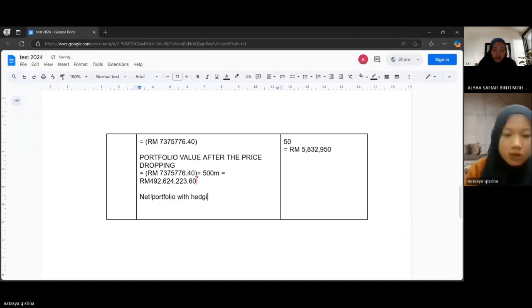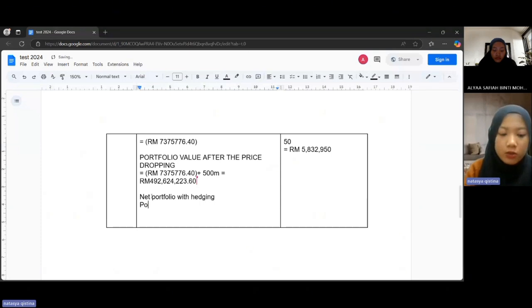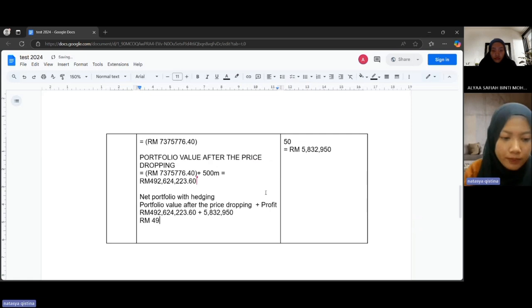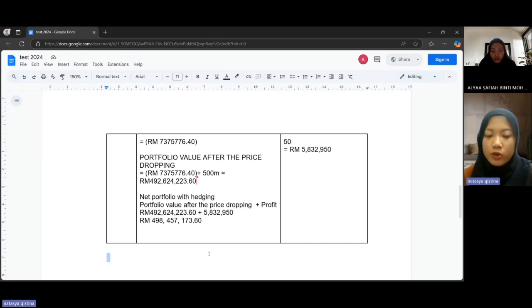So the formula will be the portfolio value after the price dropping, and then we need to add the profit. The answer we will get is 498,457,173.60. So calculating this, we can conclude that this hedging has successfully minimized the losses due to the decline in the FBMKLCI index.